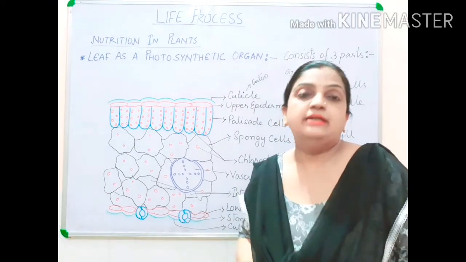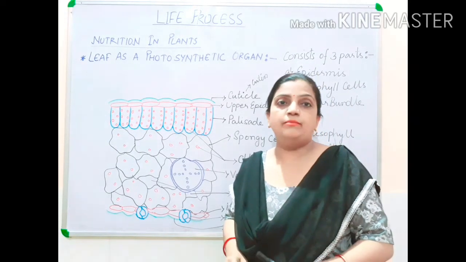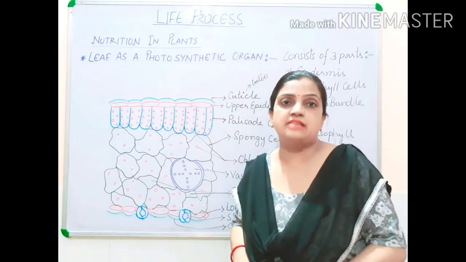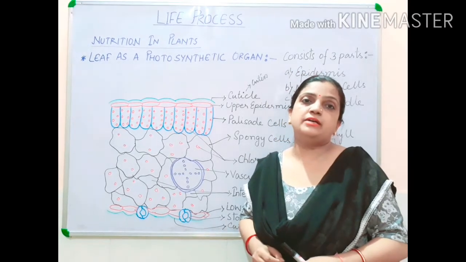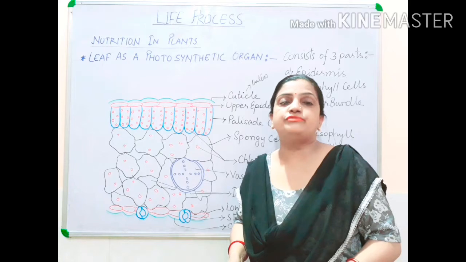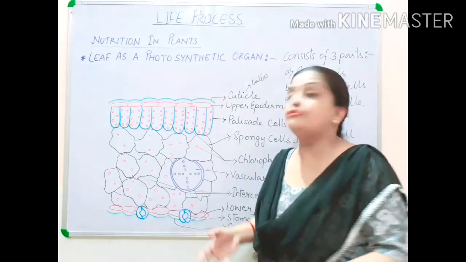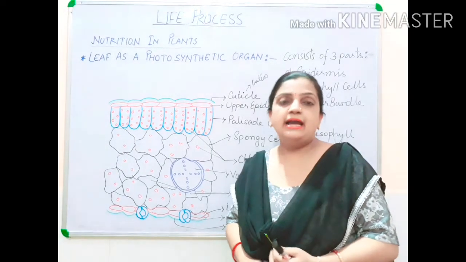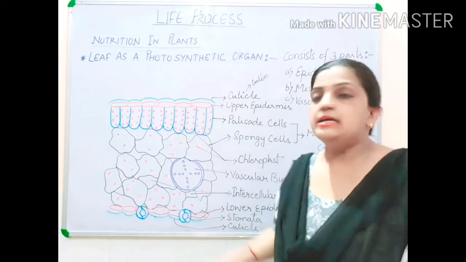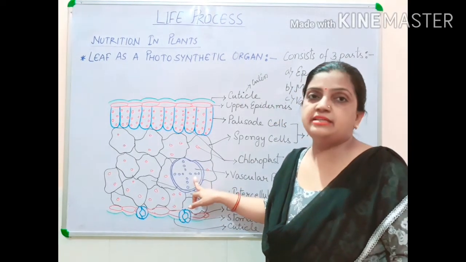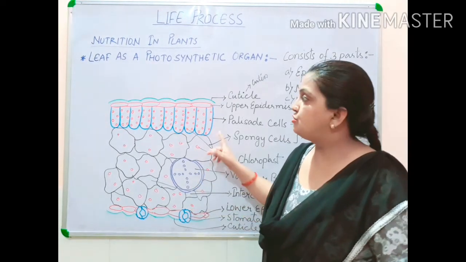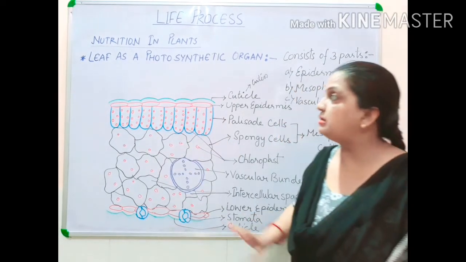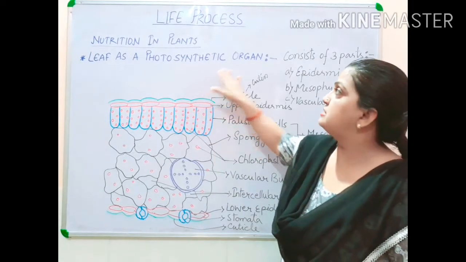You know that xylem and phloem are complex tissues present inside the plant, which help in the transportation of water, minerals and food. So transportation of food and water is supported by xylem and phloem present in the vascular bundle. So children, this was the structure of your leaf as a photosynthetic organ.